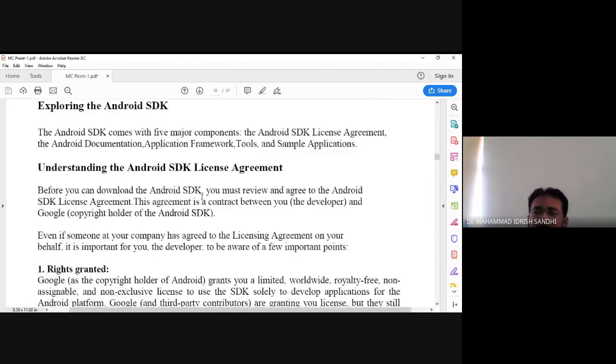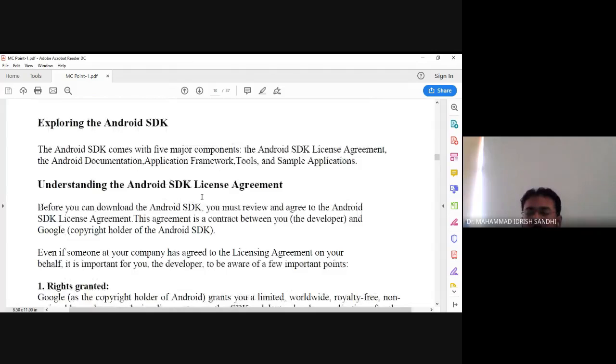Then comes exploring the Android SDK. This is also a very important chapter. There are lots of things in the Android SDK, which is nothing but the Android version, and we'll see it in detail.